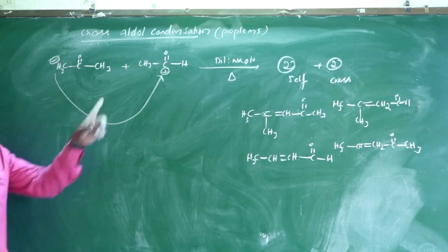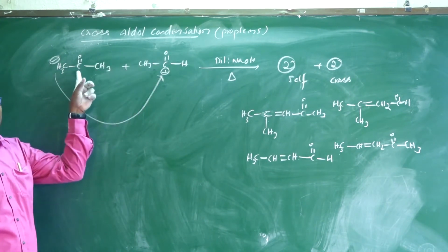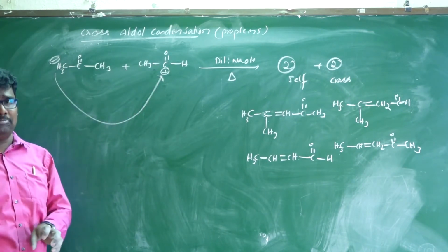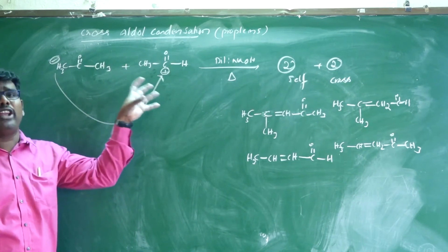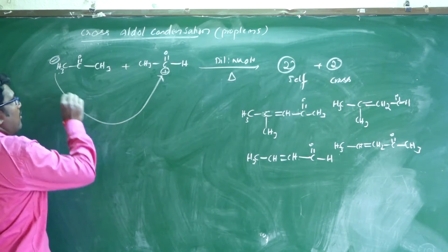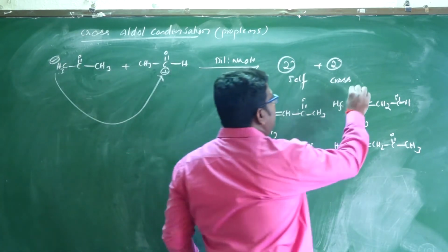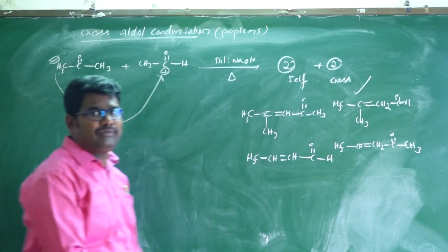And one more point: if it can be treated as a carbanion, the alpha hydrogens attack the carbonyl, and it is the major product, because aldehydes are more reactive than ketones. So which one is the major product? This is the major product.